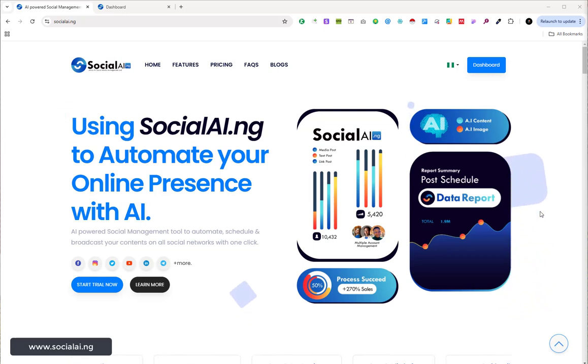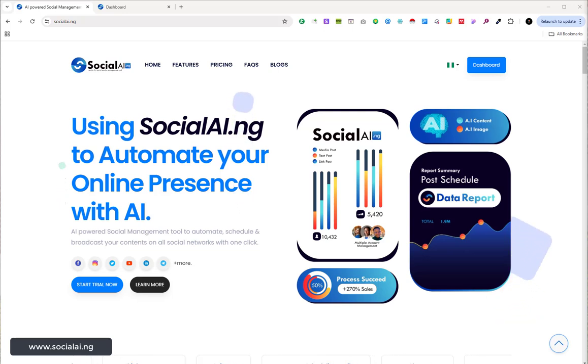So what exactly is SocialAI? This is an AI-powered social media management tool to automate, schedule, and broadcast your content on all social networks with just one click. Imagine managing all your social media platforms like Facebook, Instagram, Twitter, which is currently called X, YouTube, LinkedIn, Google My Business, Telegram, and so on and so forth from just a single and powerful dashboard.